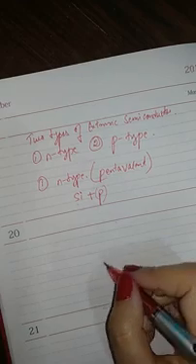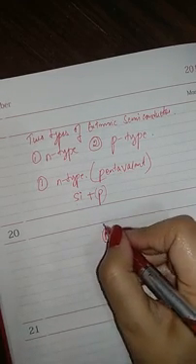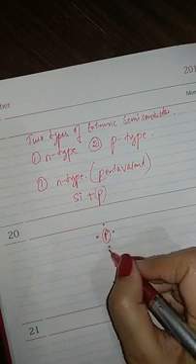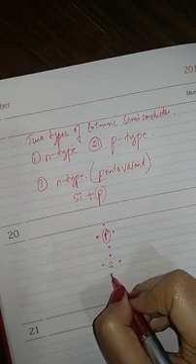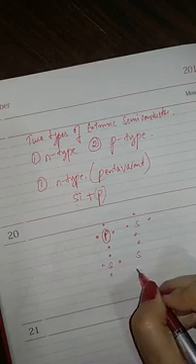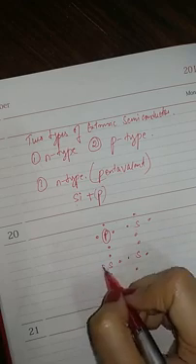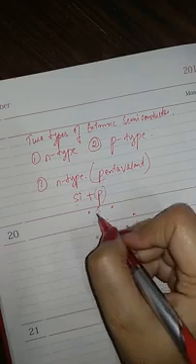If I draw a diagram, phosphorus has 5 electrons as valence electrons. Silicon has 4 valence electrons. So we have silicon, and in the center we have phosphorus.